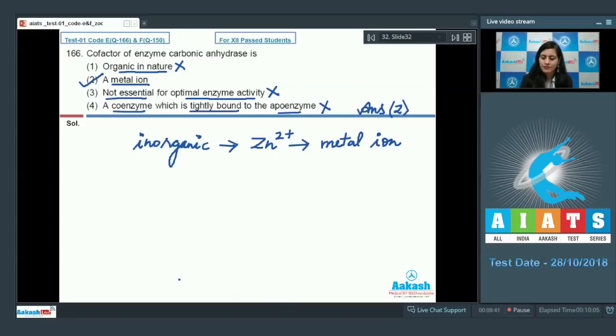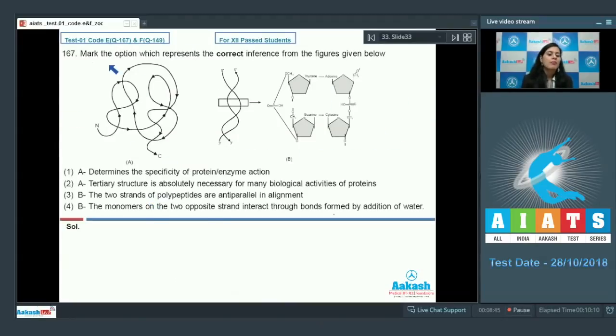Let's discuss our next question. Question number 167. Mark the option which represents the correct inference from the figures given below. A and B are the figures which are given in this question, where figure A represents the tertiary level of organization of protein structure, and figure B represents the two polynucleotide strands of DNA and the monomeric units where monomers on opposite strands interact through hydrogen bonds.